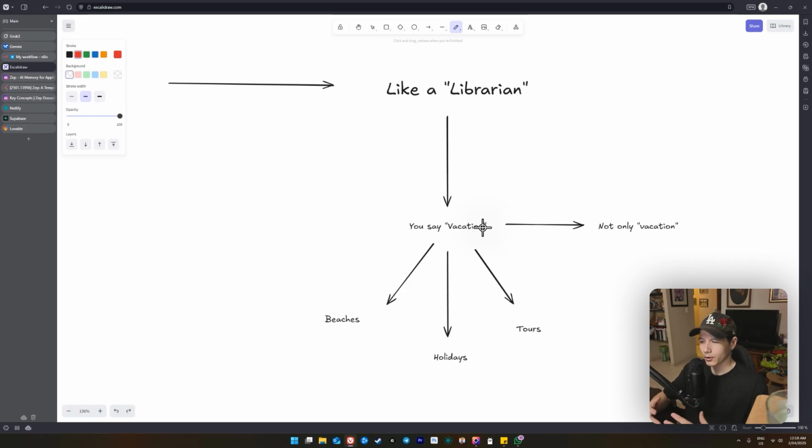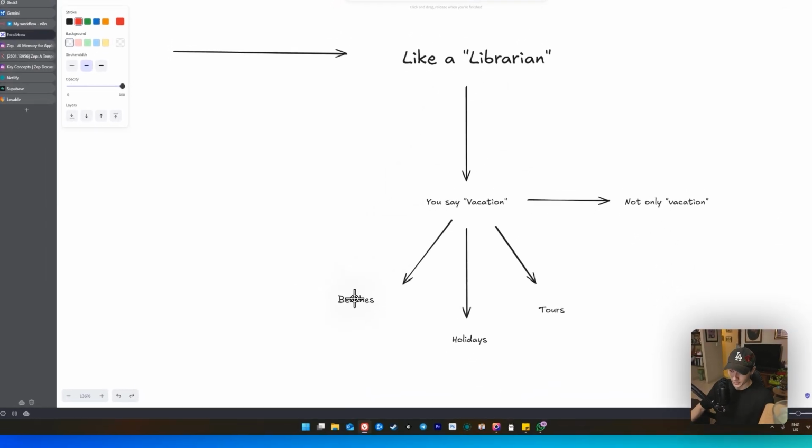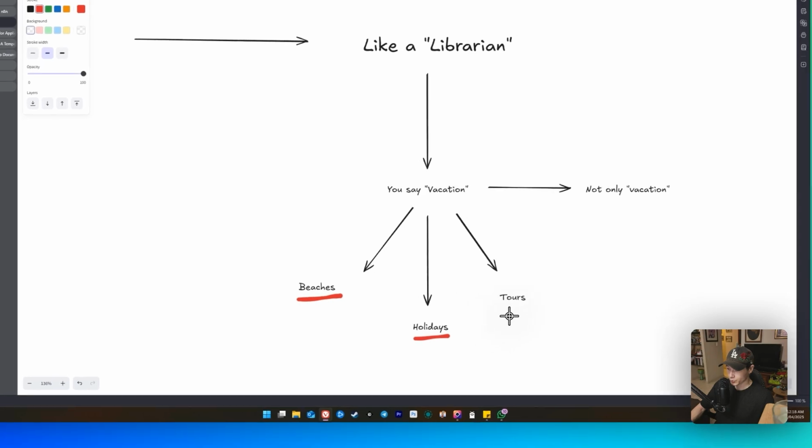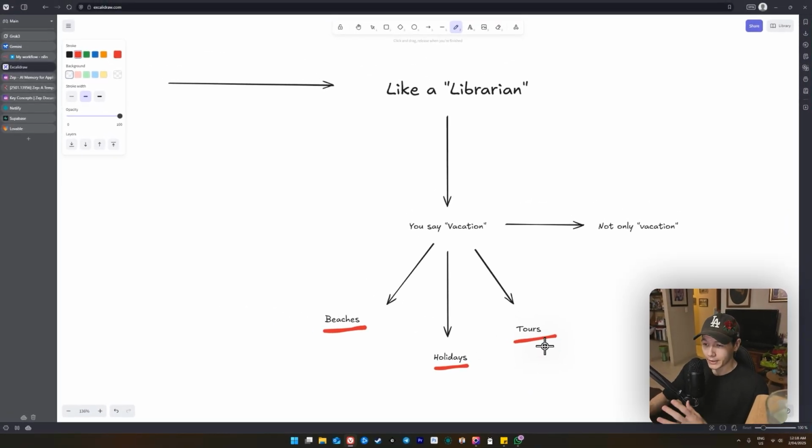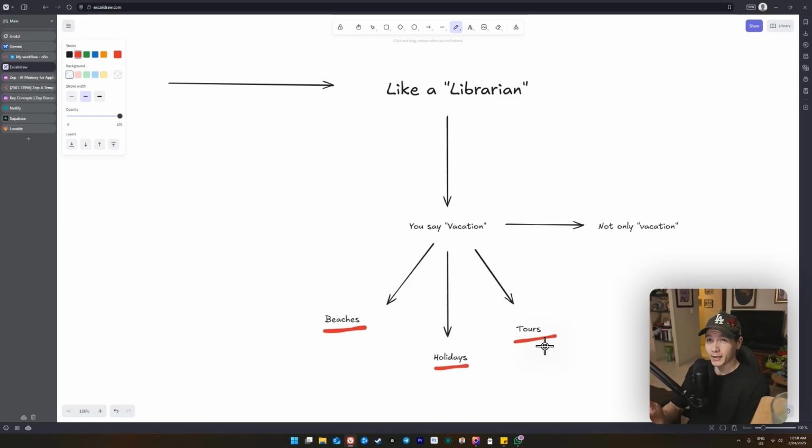It also thinks of possibly beaches, holidays, tours, everything in relation to vacation, as opposed to just a hard-coded word of only vacation. This is really important because we might not say the exact same thing every time, but if it can understand the meaning behind the words and the different variations of what you're querying the agent with, this can be very, very useful.